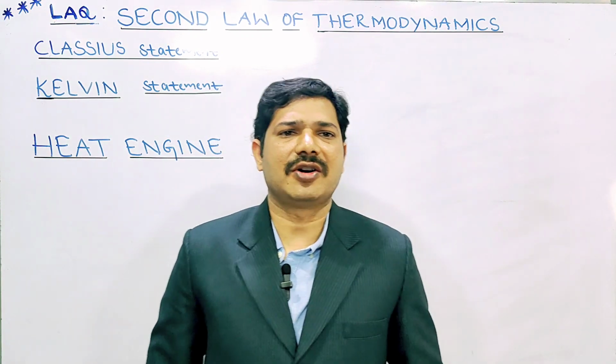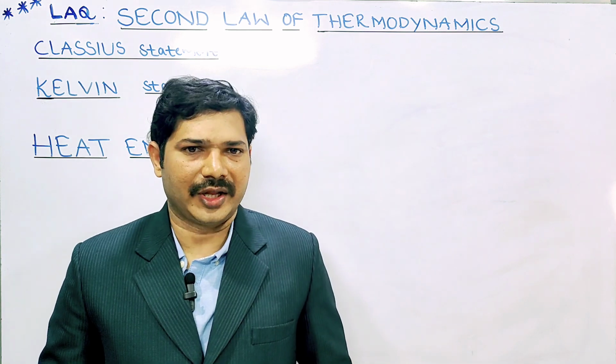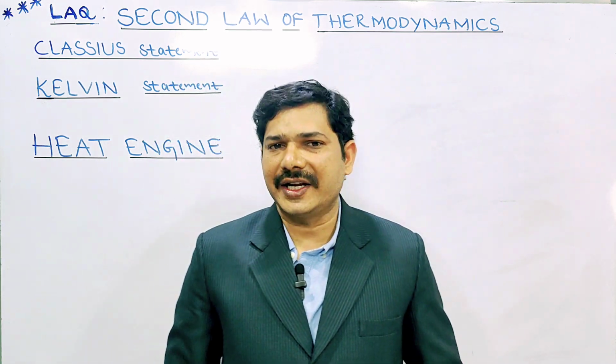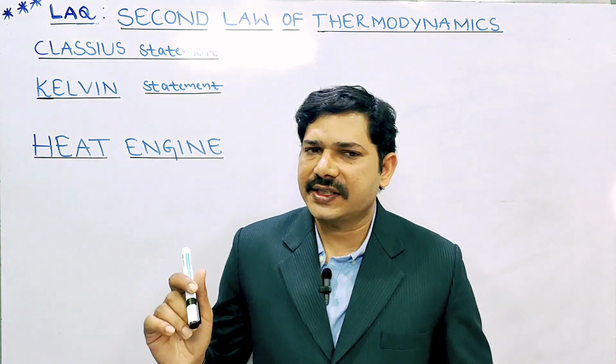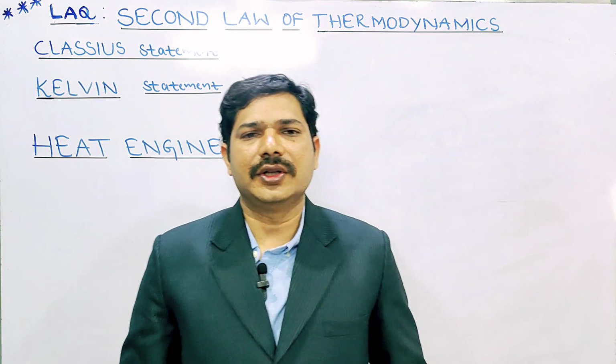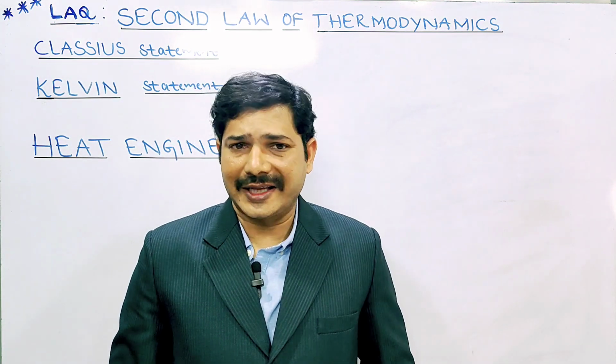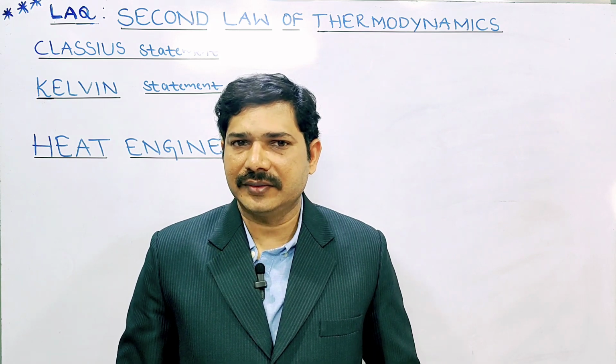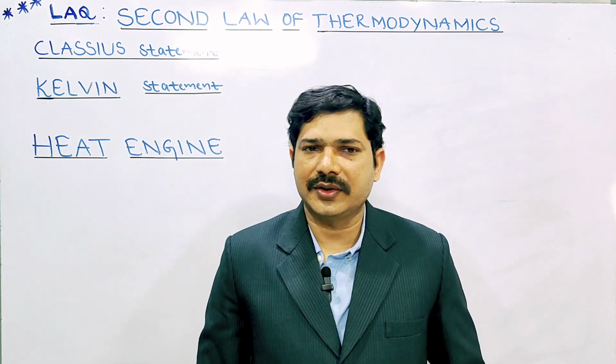So this is called the second law of thermodynamics. Two scientists, Clausius and Kelvin, both gave statements. This is the second law of thermodynamics.